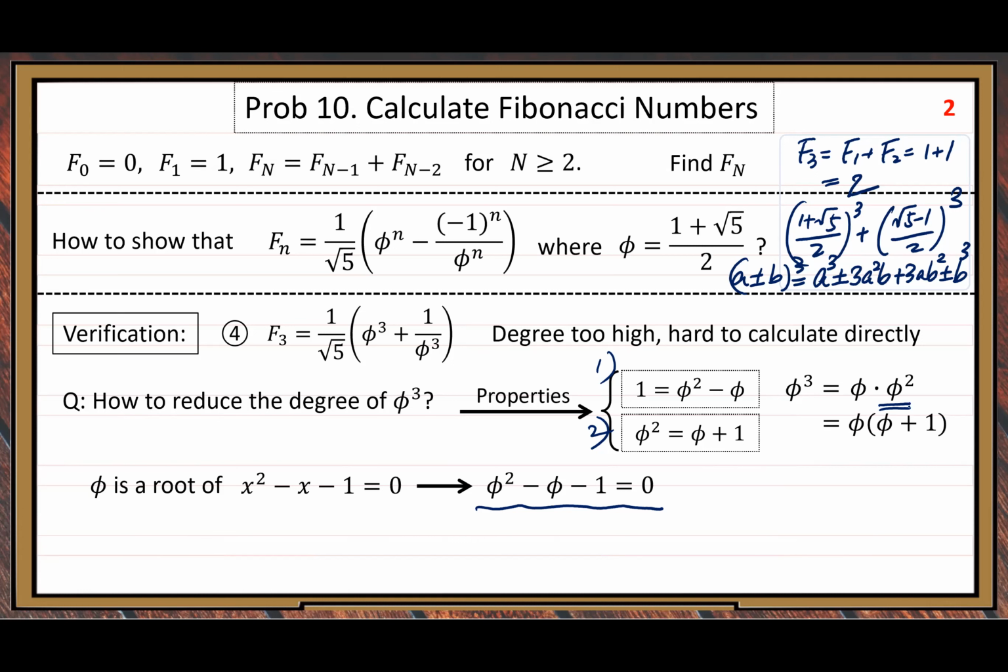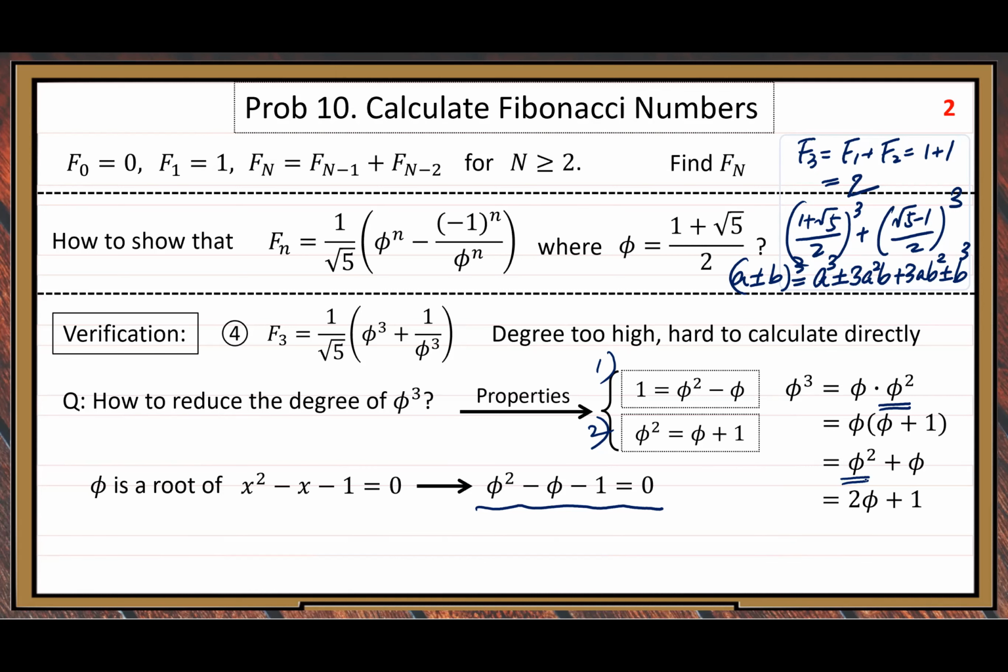So it becomes phi times phi plus 1. Let us multiply through, so we get phi squared plus phi, but this phi squared, we can apply our second property another time, that is, replace phi squared by phi plus 1. So we get 2 phi plus 1 for phi cube.